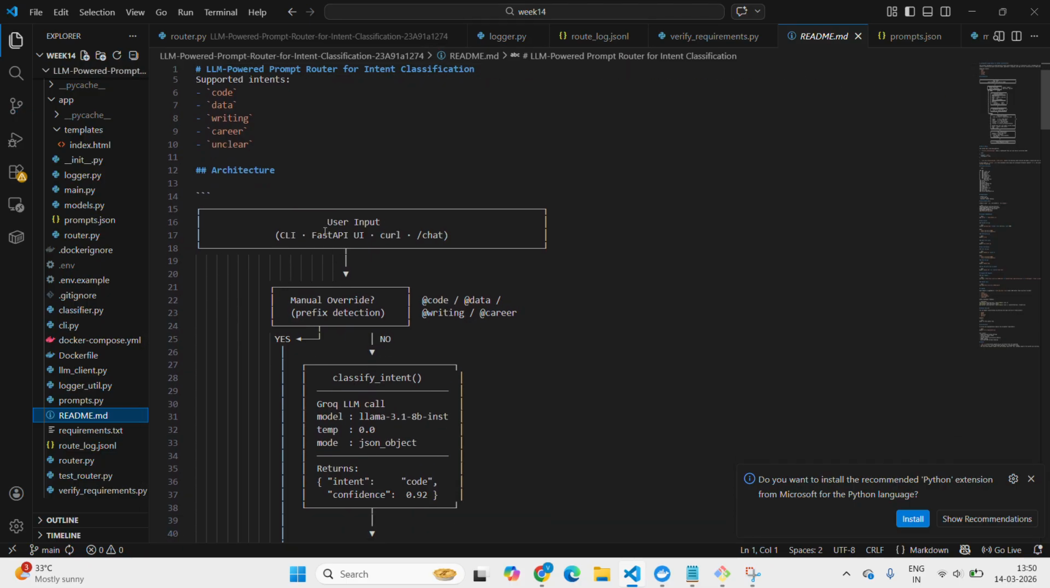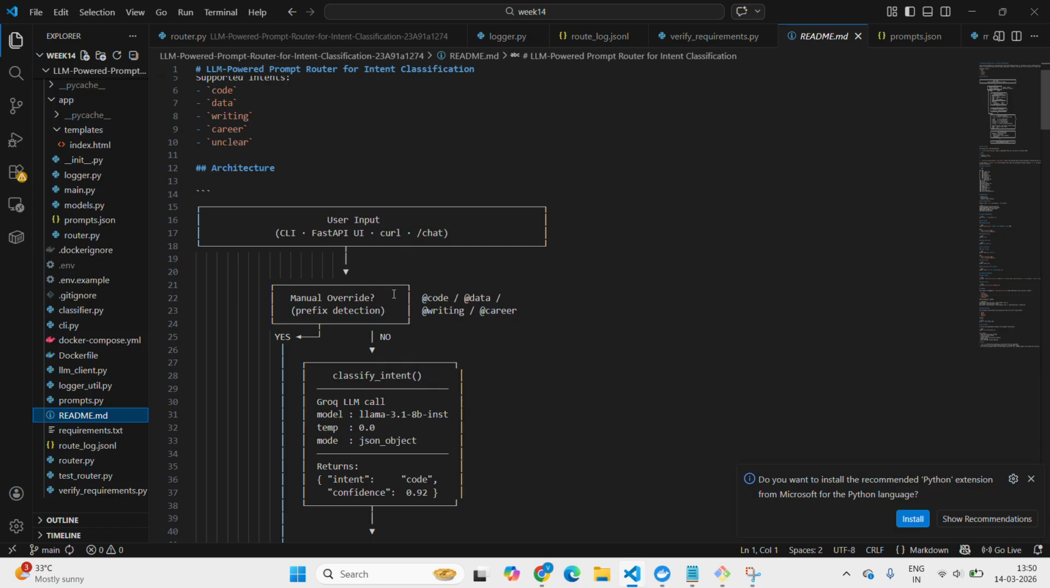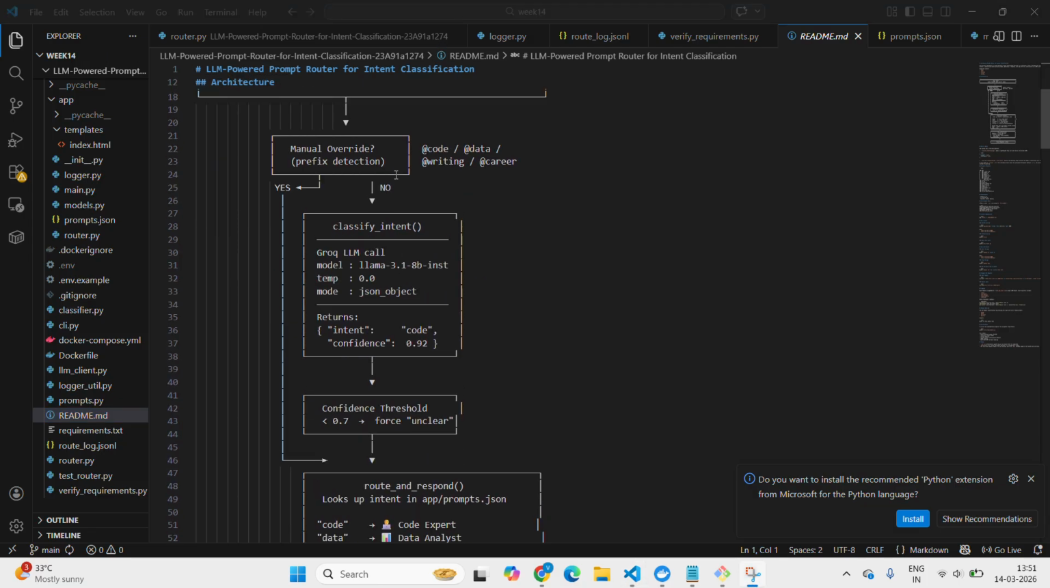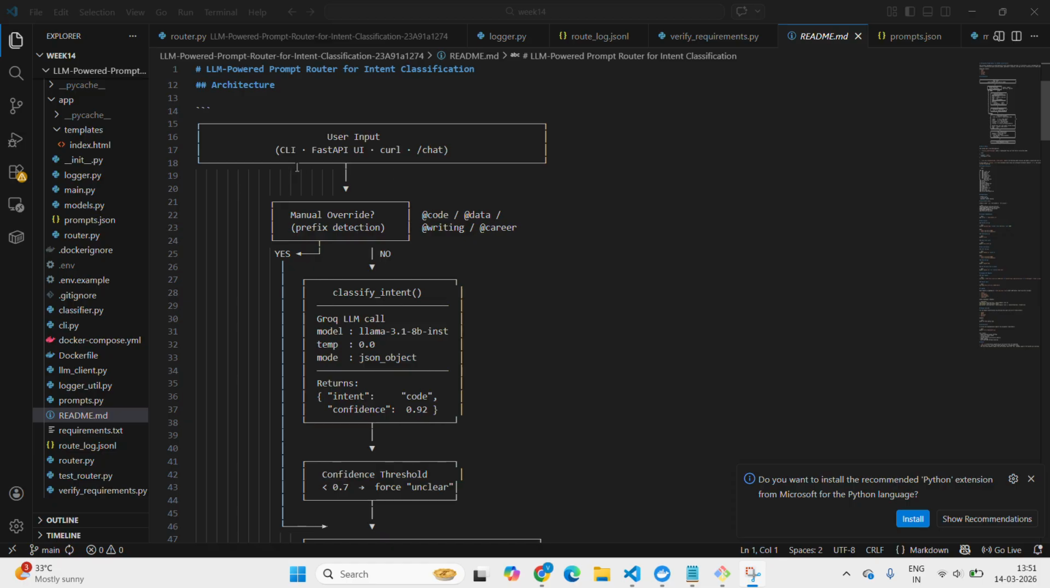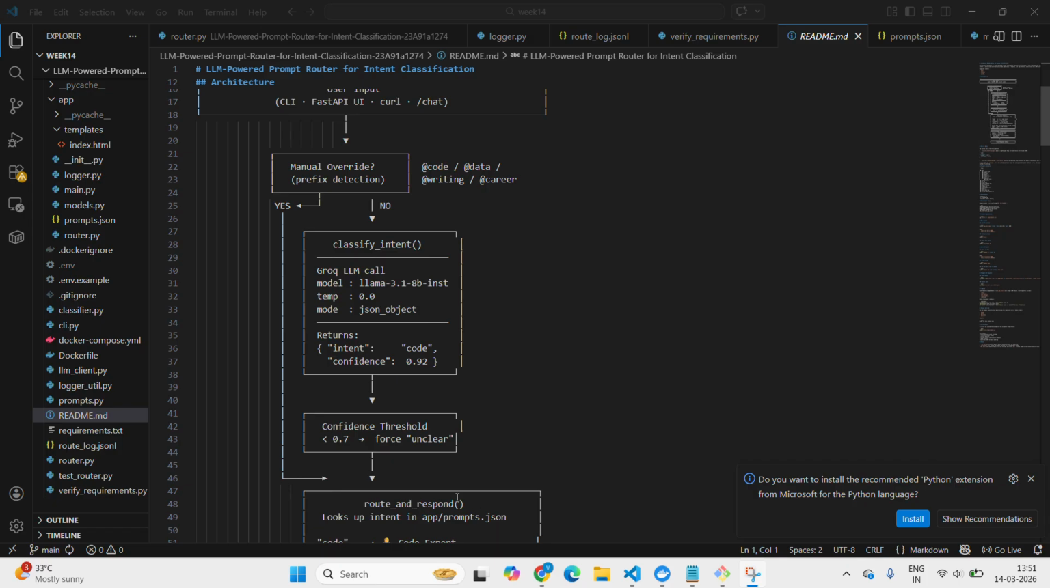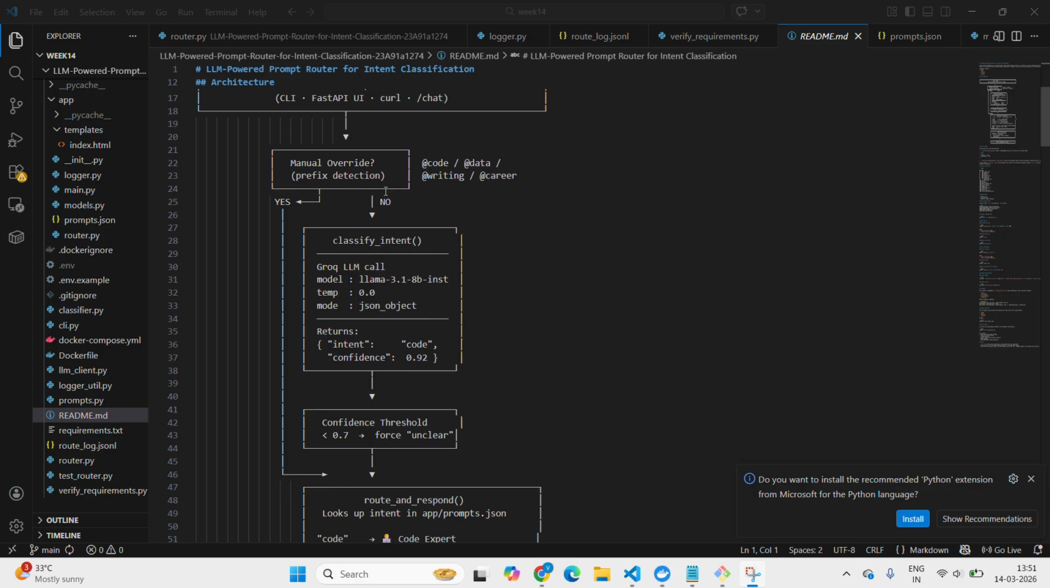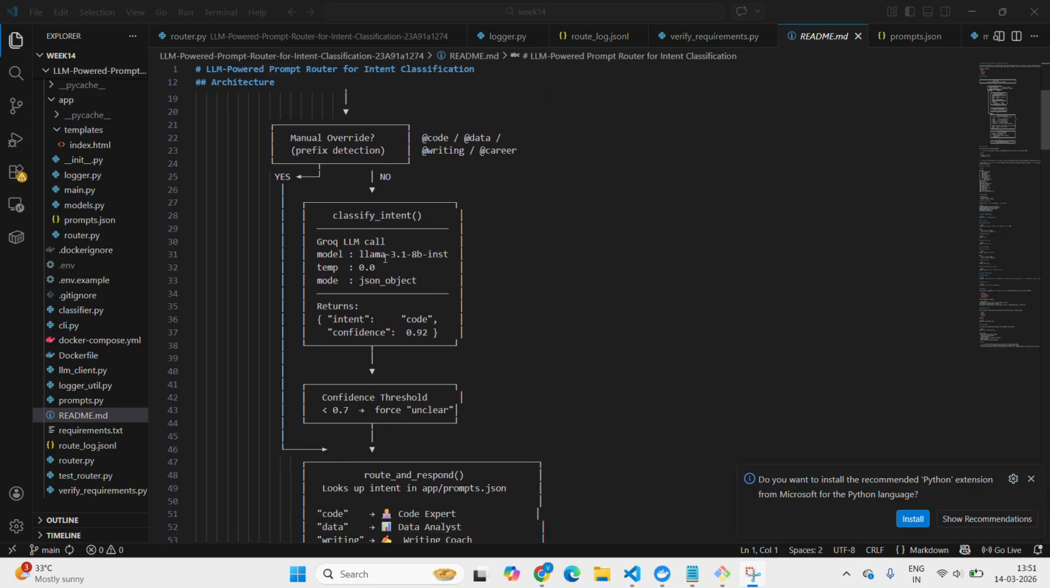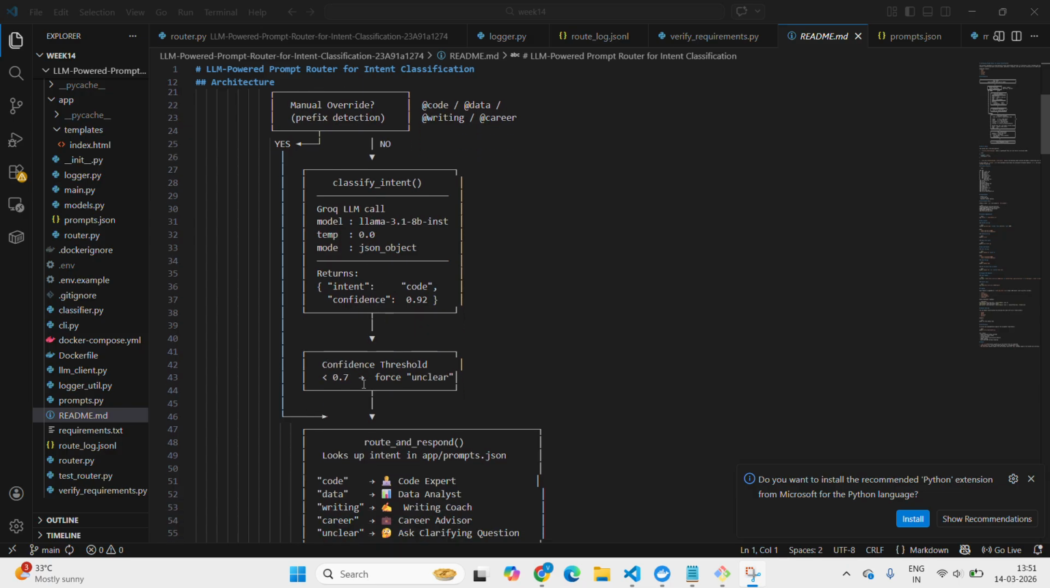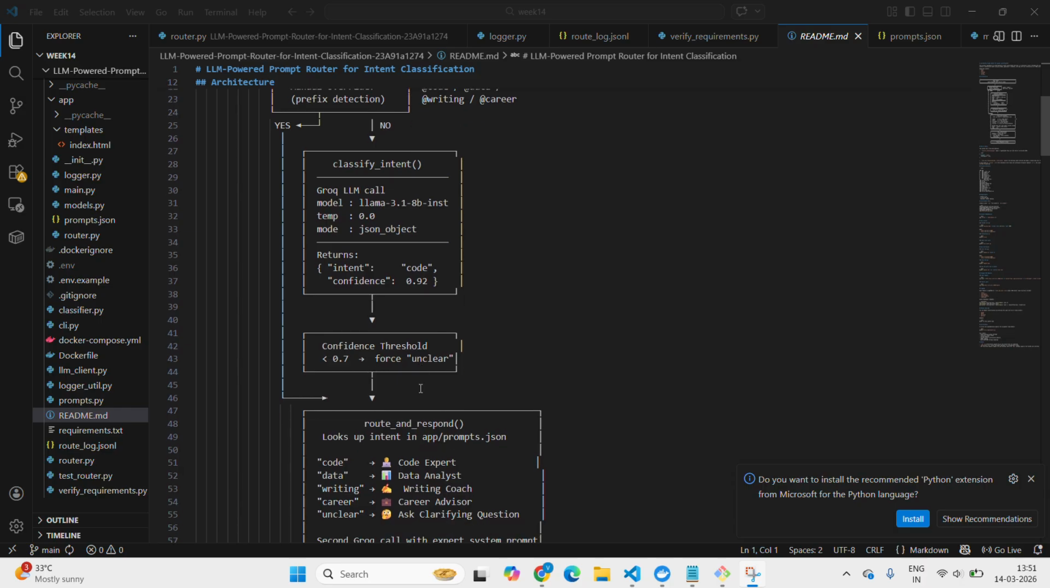Whenever a user gives an input message, if the message includes @code or @data or any other specialized expert prefix, it directly skips the classify intent and goes to the route and respond method. If there is no prefix indication, then it goes to classify intent, which returns the intent and the confidence. If the confidence is less than 0.7, then it is unclear.